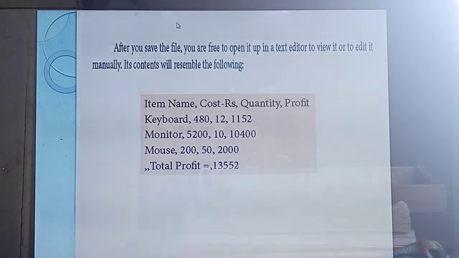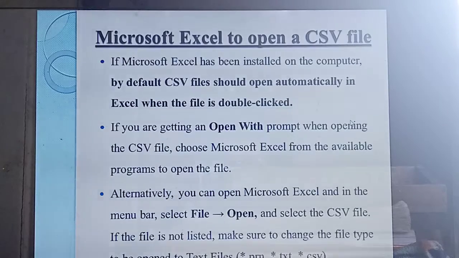After saving the file, if you double click, the file will open in the text editor. If you open the file in the text editor, the same thing will display as an output. See, each thing will be displayed with comma separated values. Understood? This is the way you create a CSV file in Excel. Okay. Next one, how you need to open a CSV file.